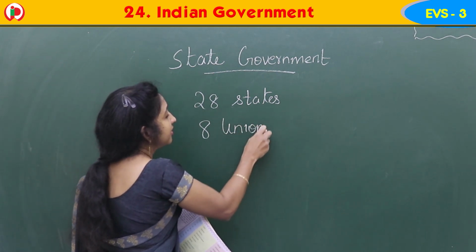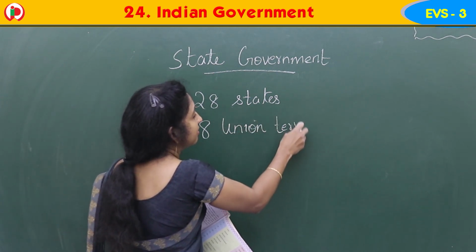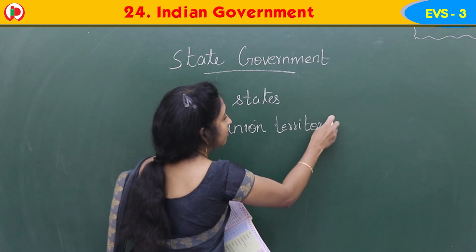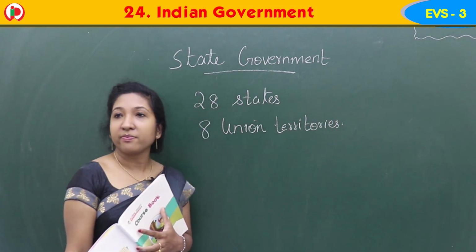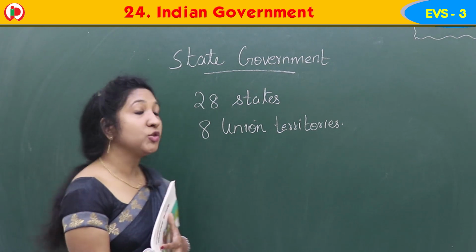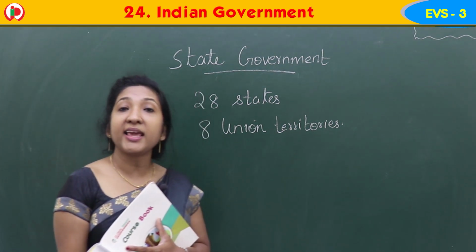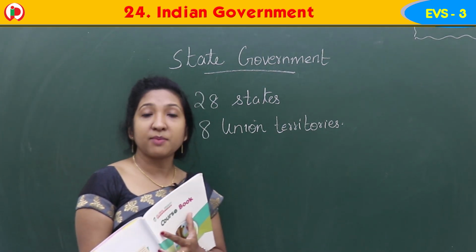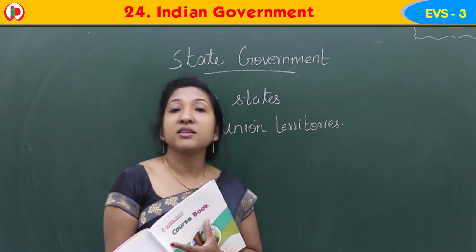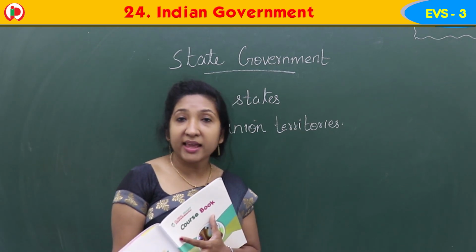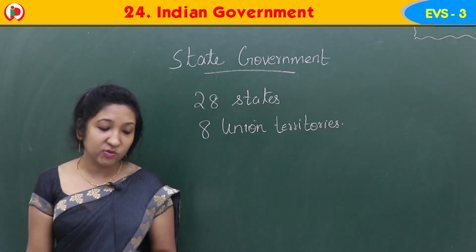union territories. India is divided into 28 states and 8 union territories. It's a big, vast country.